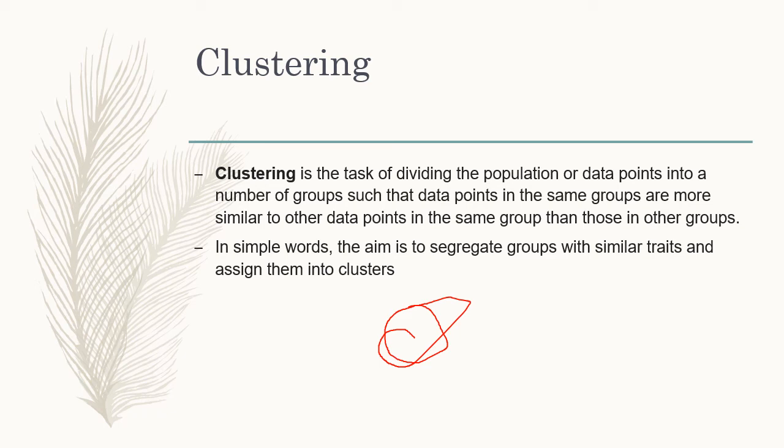Suppose we have several data of a parameter, and we want to classify them into many groups, and from the groups we can conclude that if new data comes, that data belongs to this group. So from this, clustering is done. In simple words, the aim of clustering is to segregate groups with similar traits and assign them into clusters. How it is done, we will see.